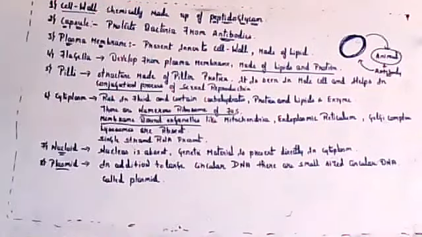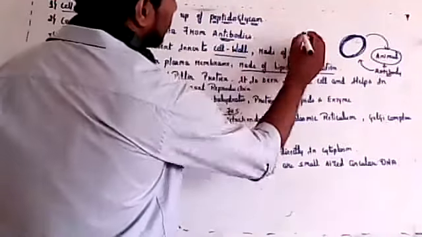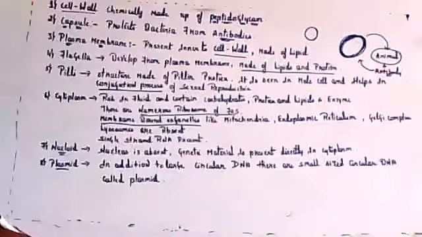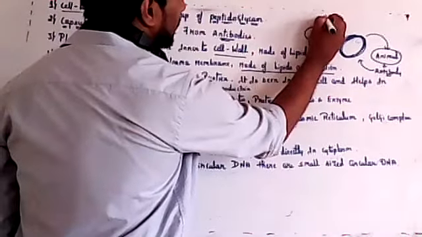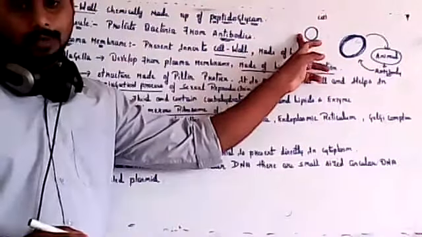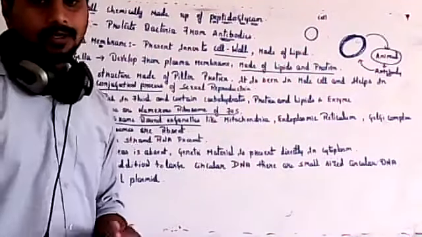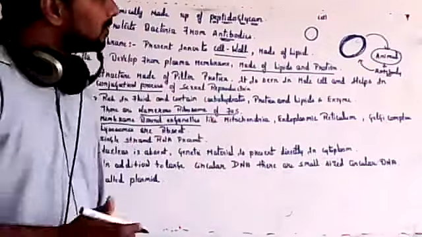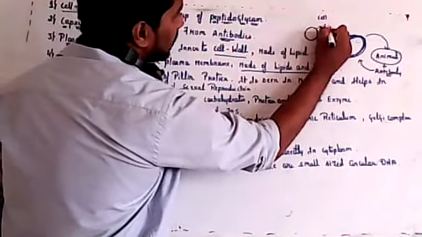Next, the plasma membrane is present inner to the cell wall. So there are two layers. The inner layer is called the plasma membrane, which is made up of lipids. When you go through the chapter Cell: The Unit of Life, you will understand the meaning of lipid bilayer. Plasma membrane is always made up of a lipid bilayer. Next I'll take up that lesson.